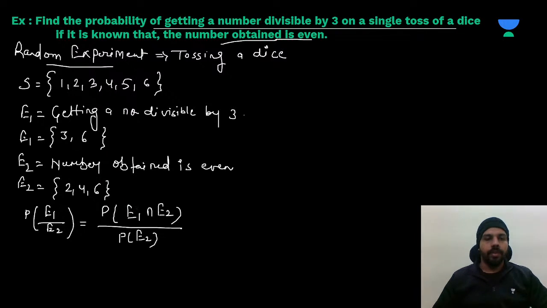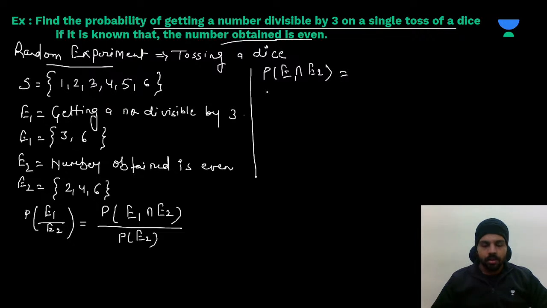Right? Now we need these first of all. As you know, first we need the probability of E1 intersection E2. To find it, we write the number of elements in E1 intersection E2 divided by the number of elements in the sample space.